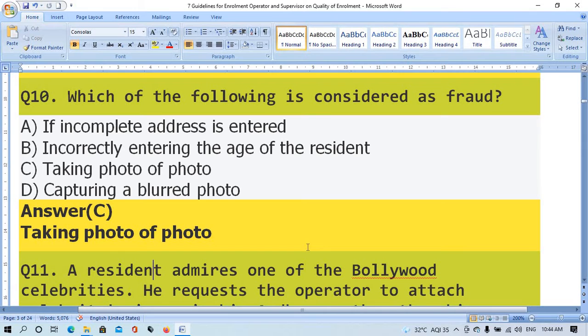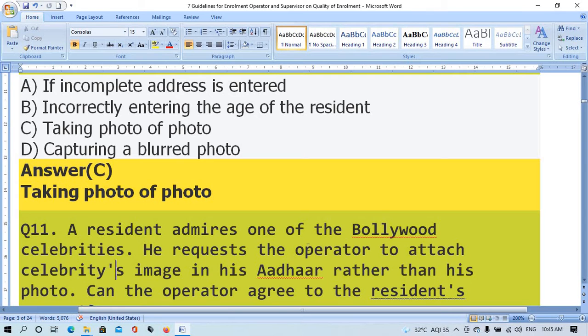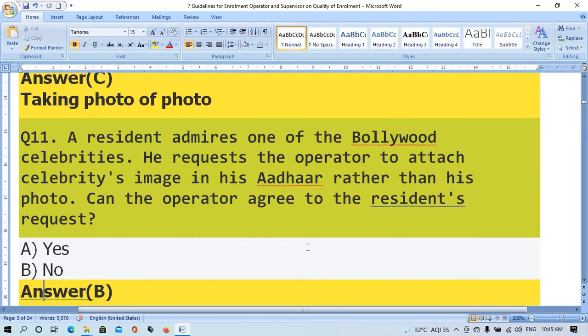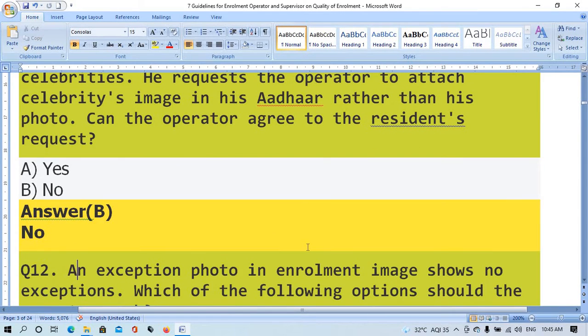Question number 11. A resident admires one of the Bollywood celebrities. He requests the operator to attach the celebrity image in his Aadhaar rather than his photo. Can the operator agree to the resident's request? Option A yes, option B no. The right answer is option B no.